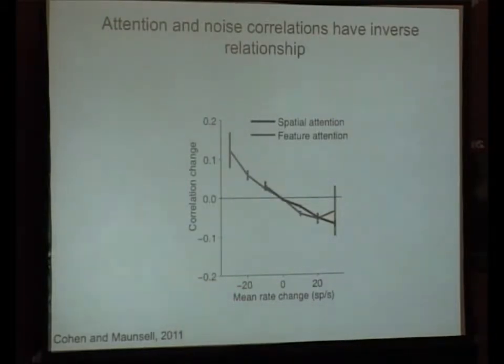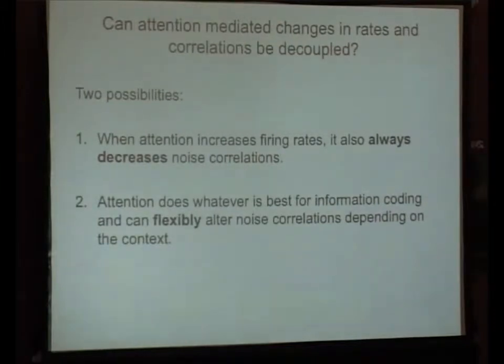correlation. And one of the things that I was interested in when I saw these data is whether this relationship between increased firing rates and attention and decreased correlations is fixed, or whether this relationship is flexible. And so it could be that biologically, firing rate increases due to attention are always accompanied by decreases in correlation. And coupled with that possibility is the idea that attention isn't actually changing correlations on purpose. It's just sort of along for the ride, right? And maybe there's some people in here that think that.